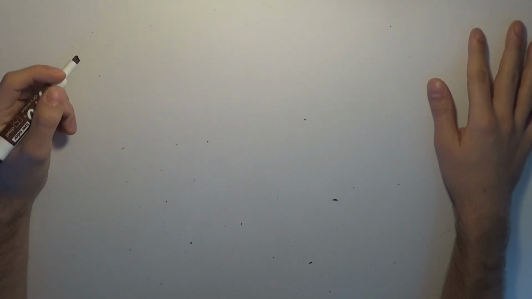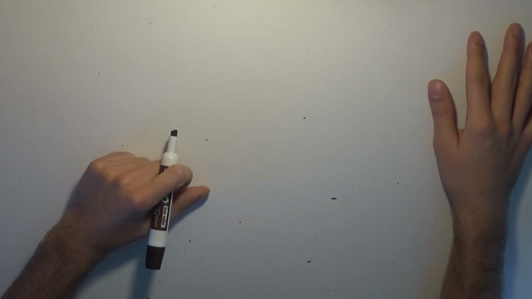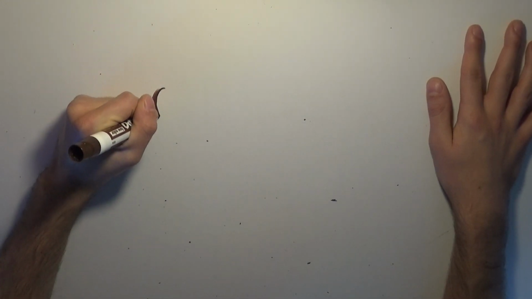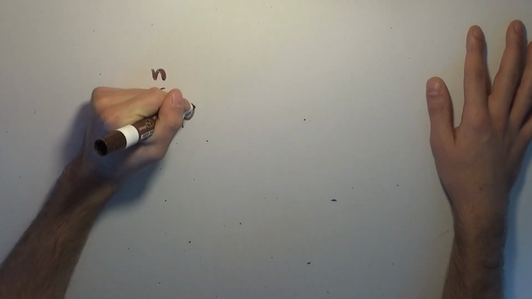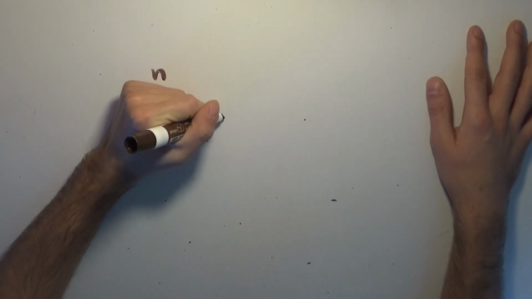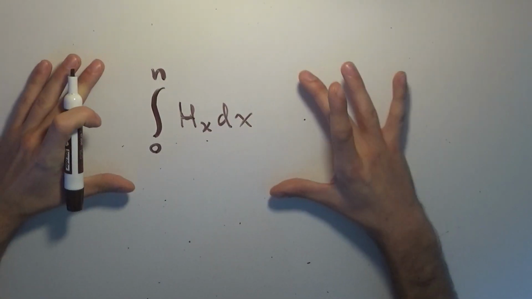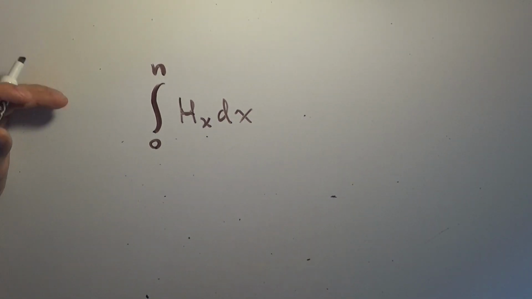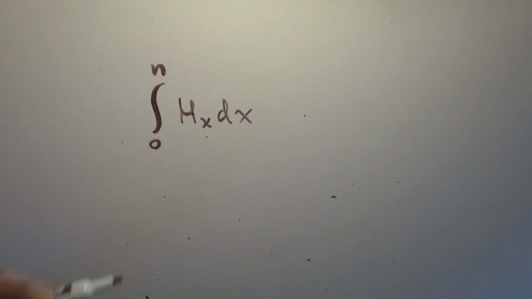Okay, so what are we going to be investigating today? I remember mentioning at the end of one of the recent videos that I plan on eventually answering this question. What is the integral over the harmonic numbers from 0 to n? And this is the next generalization that I plan on doing after we recognize that going from 0 to 1 is actually equal to the Euler-Mascheroni constant.